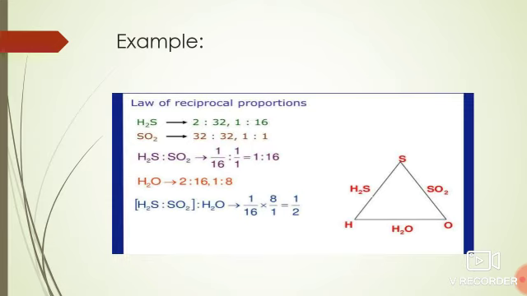The atomic weight of sulfur is 32 and a single oxygen has atomic weight 16, and there are two oxygen atoms, so the weight becomes 32. So the ratio is 1 to 1, and similarly in the other examples. In the last, we get the ratio 1 to 2. This is the example of the law of reciprocal proportions.